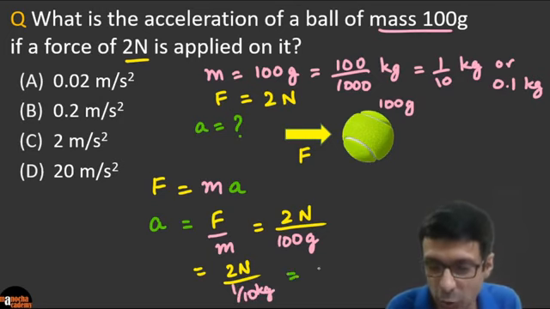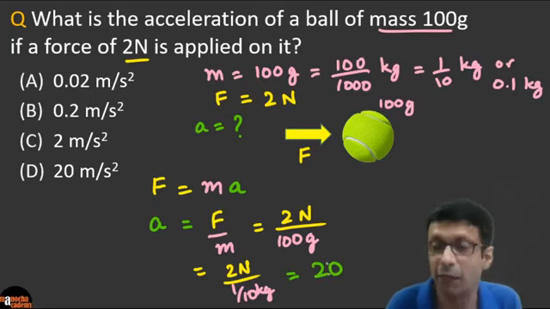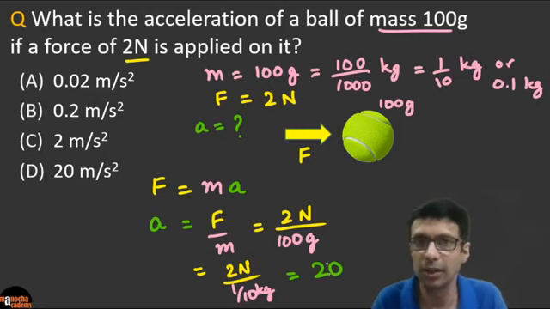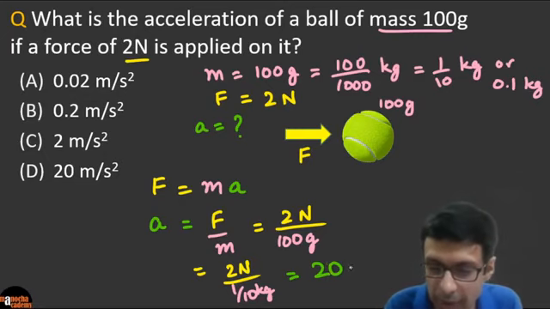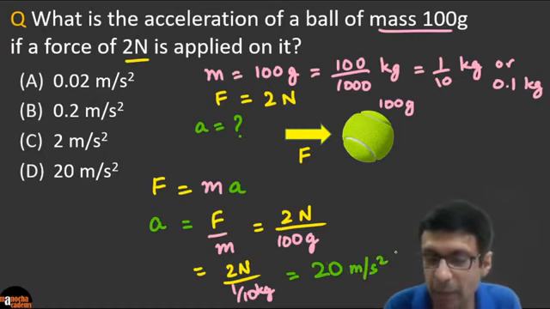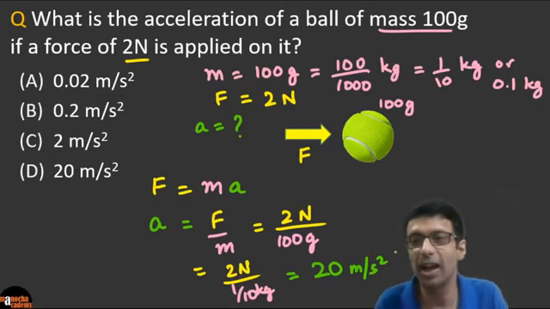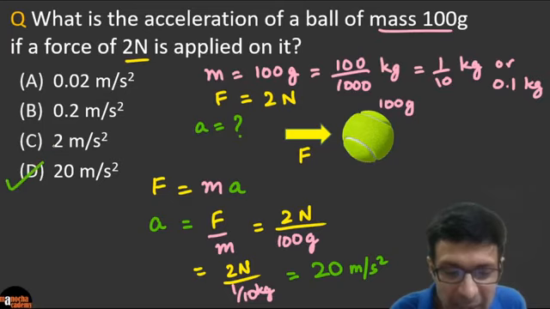So it's going to be 2 times 10, right? So 20 is the number. And we don't have to worry about the units. We know we are all in SI units. Newton is an SI unit, kg is an SI unit. So what is the SI unit of acceleration? Meter per second square, as you can see in the options also it's given. So very good guys. Those of you who said D, excellent.